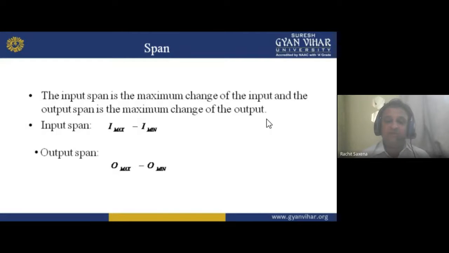So the maximum displacement will be 10 minus 0, that is 10 centimeters. And the input span for that thermometer is 100 degrees centigrade, because maximum is 100 degrees centigrade, minimum is 0 degree. So 100 minus 0, we get 100 centigrade in the input, and for output it will be 10 centimeters.